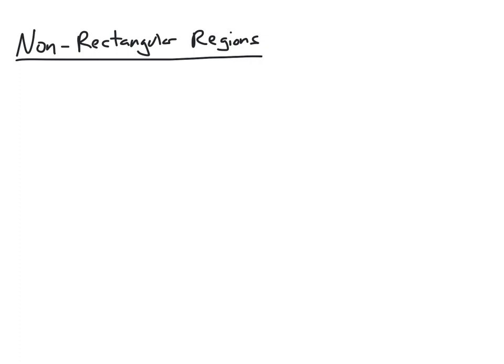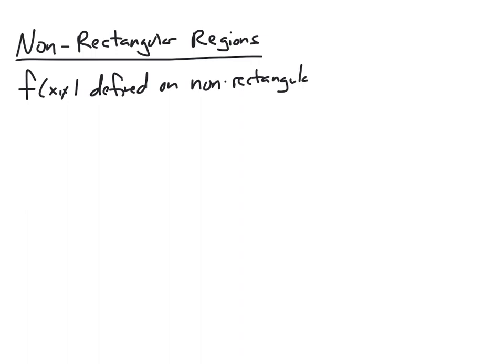Right, so to do this, we're going to start with a function f of xy that's defined on a non-rectangular region R. Right now, we don't really care what the region R looks like other than it being non-rectangular.